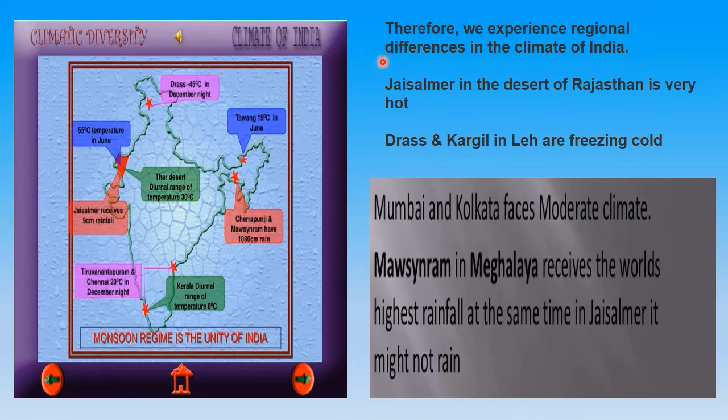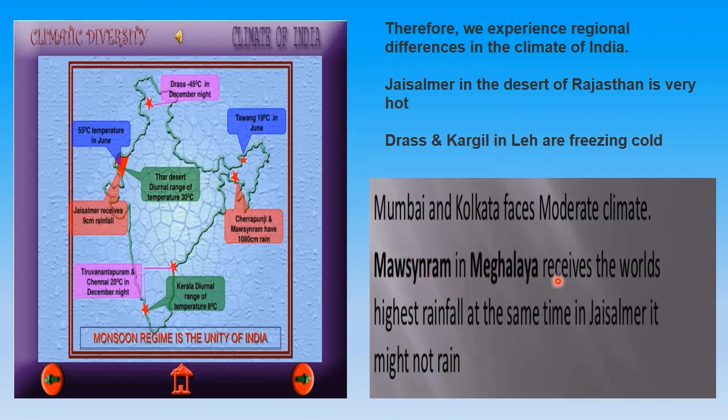Now coming to climatic diversity, we experience regional diversity because of the location of different landforms. If it is a desert area, obviously it is going to be very hot. So Jaisalmer in the desert of Rajasthan is very hot. Kargil and Dras, which are in present-day Ladakh, earlier we used to write J&K, but now since it has been divided into UTs, Dras and Kargil now fall into Ladakh. They are freezing cold. Mumbai and Kolkata experience a moderate climate as they are near the sea.